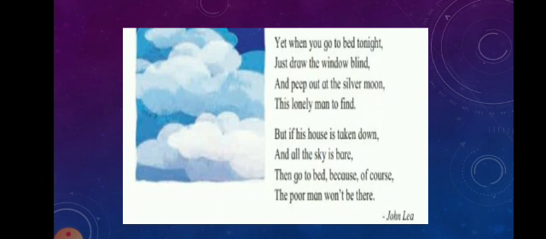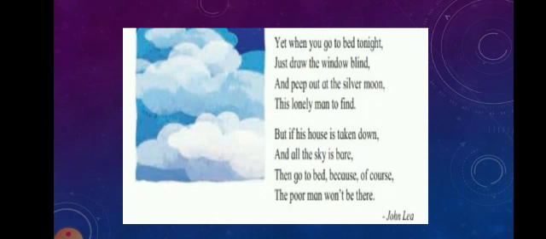So the poet is saying to drag the window blind and peep out at the silver moon to find whether that lonely man is present there or not. Okay, so the poet is advising us to draw the window blind at night in order to see the lonely man. Okay, now we will move to last stanza.